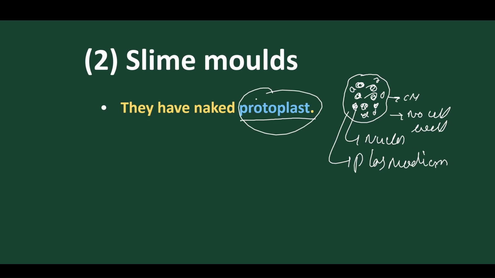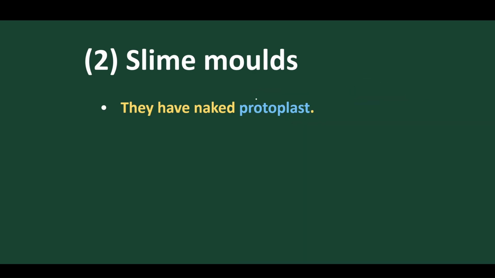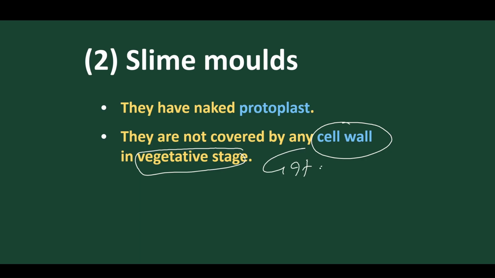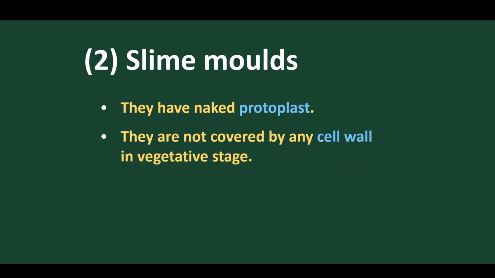So they are called naked protoplast-like structures, and they are not covered by any cell wall. As I discussed, they are not covered by any cell wall in the vegetative stage. But in the reproductive stage, the cell wall is found. It is found in the reproductive stage, but it is absent in the vegetative stage.